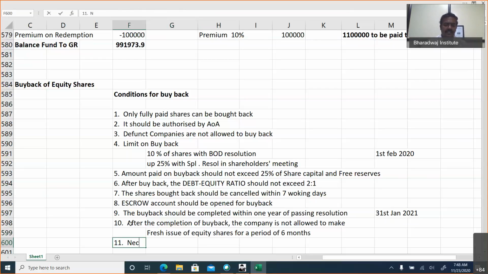Then necessary returns should be filed with ROC and SEBI. If you are a listed company, you have to file with SEBI.